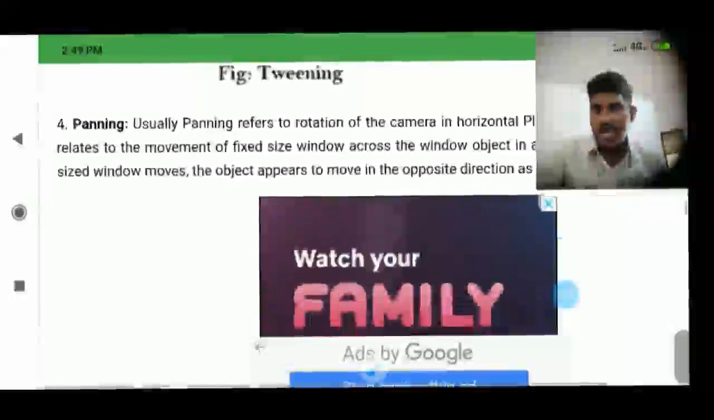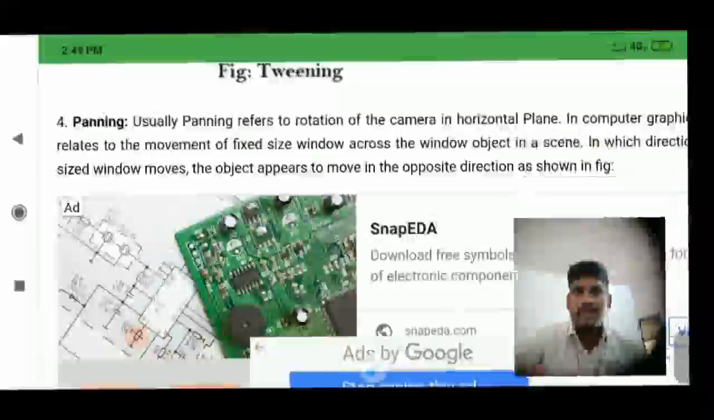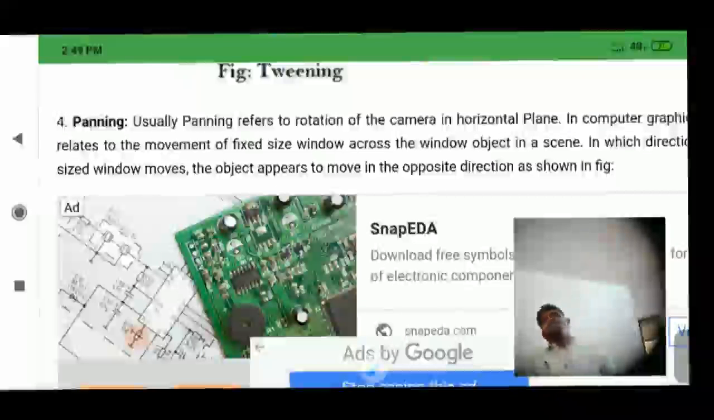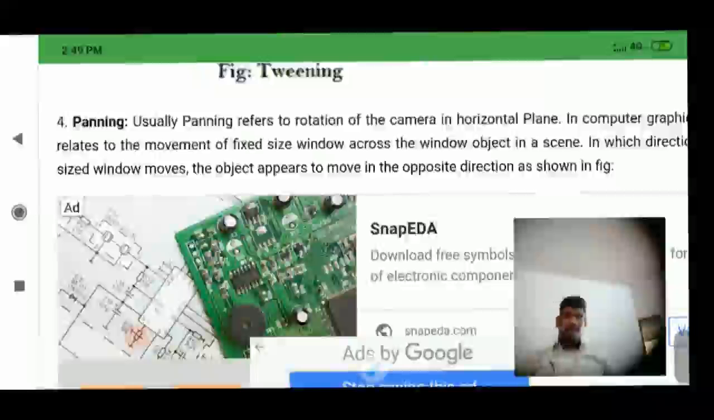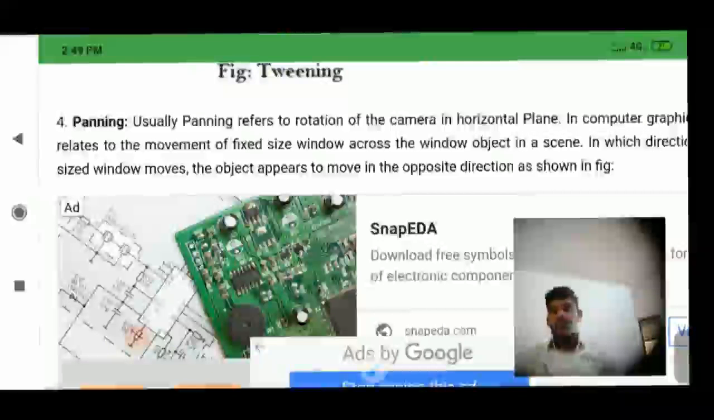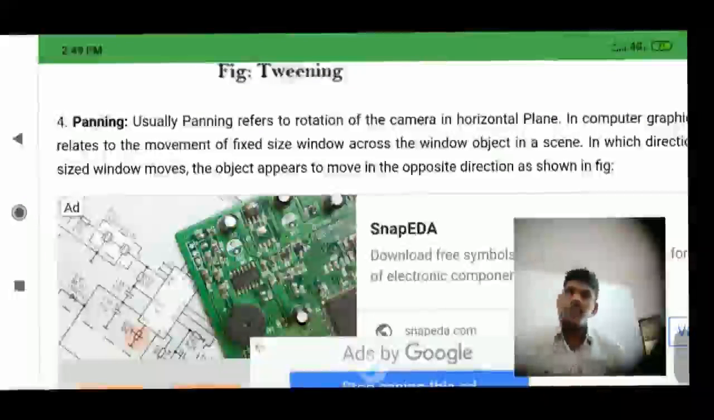So we will go for another animation function. This is not given in the syllabus, but I want to discuss it with you. That's why I am telling. Okay, next one is panning.